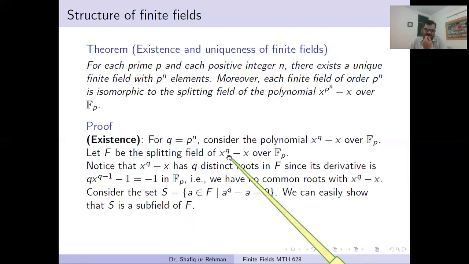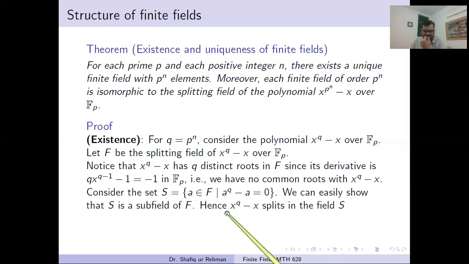Now notice that we supposed that F is a splitting field. But now we observe that all the roots of this polynomial are in S, and S is also a field. So we can say that this polynomial splits in this field S, because S contains all of its q roots, since there is no repetition in roots.